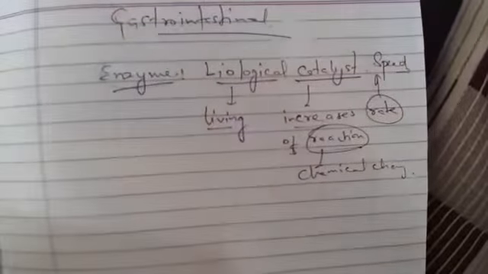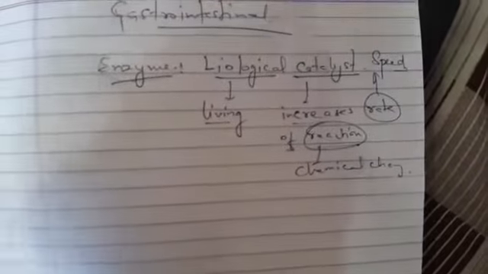If conversion occurs on its own, then it takes several years to digest protein. But due to pepsin, it digests within 3 to 4 hours. Okay, so an enzyme increases the rate of reaction.